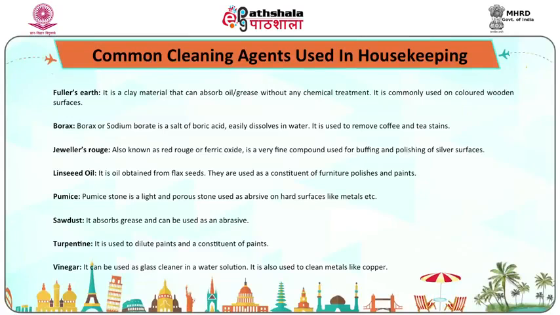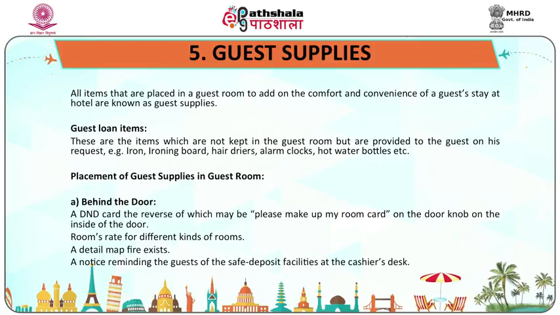Sawdust. It absorbs grease and can be used as an abrasive. Turpentine. It is used to dilute paints and is a constituent of paints. Vinegar. It can be used as a glass cleaner in a water solution. It is also used to clean metals like copper.